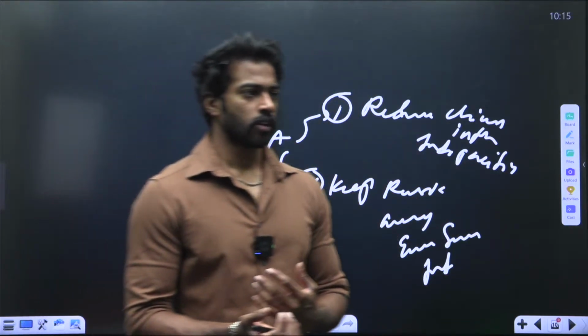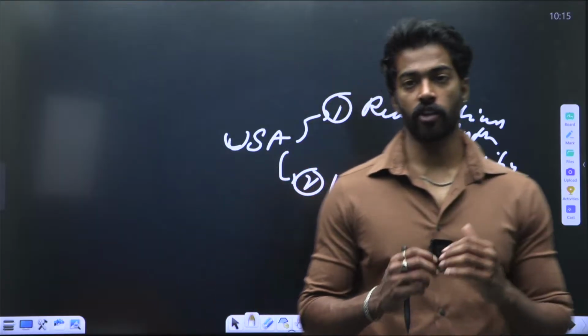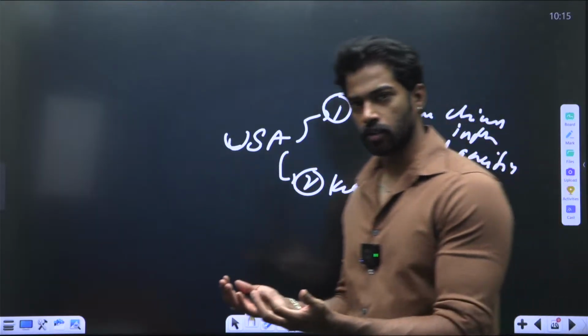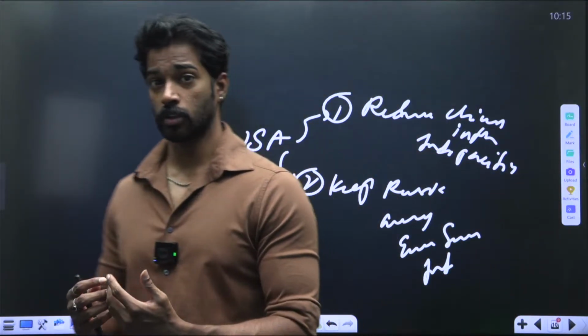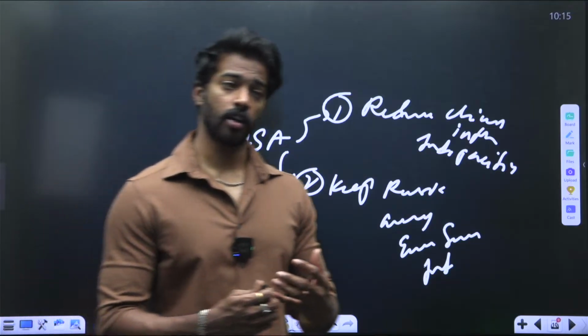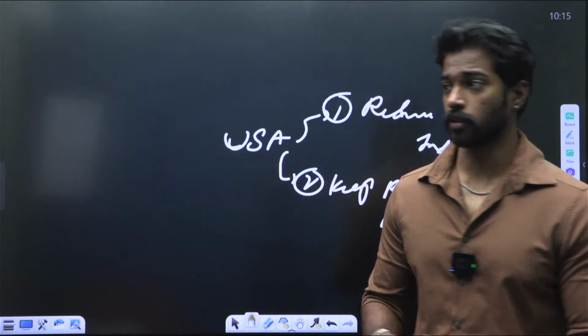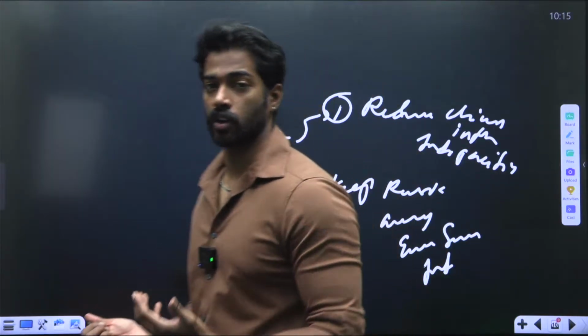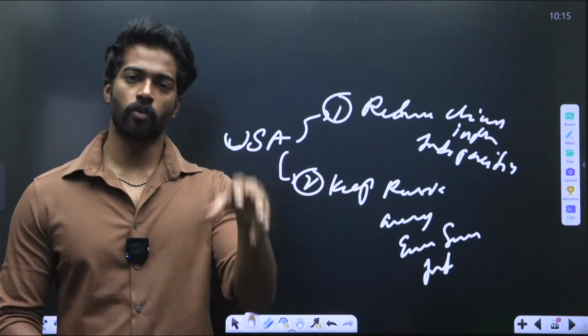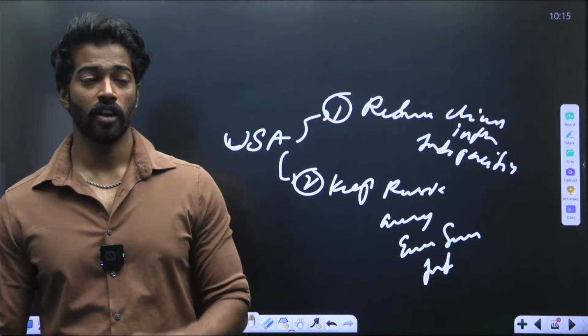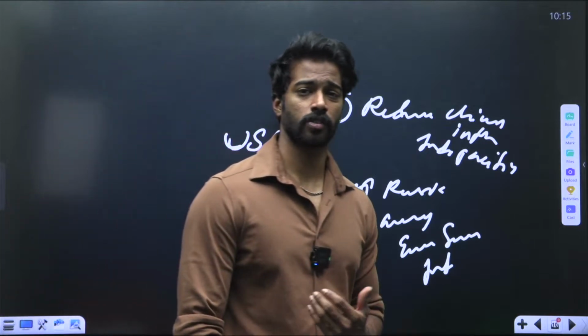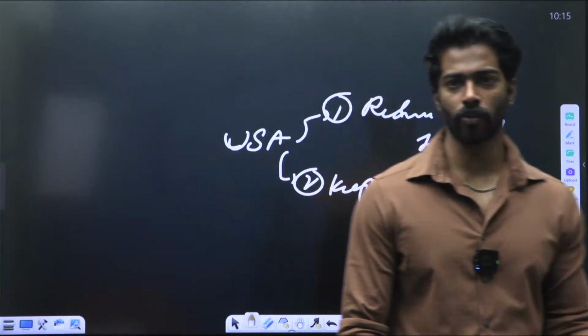So USA's main motto is to keep Russia away from the energy market as long as possible, because if Russia exports more oil and more gas, then the majority of countries will be dependent on Russia. Then Russia would be able to influence all of those countries. USA does not want that, because of its long-standing Cold War with Russia.